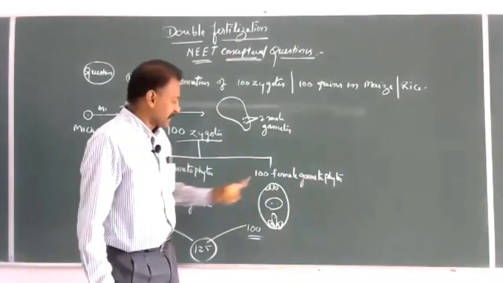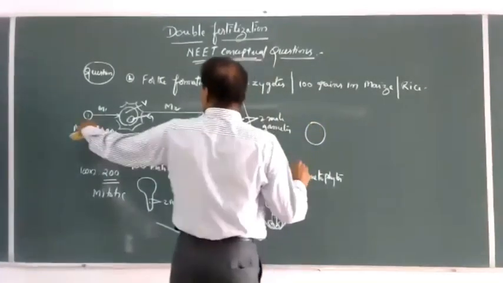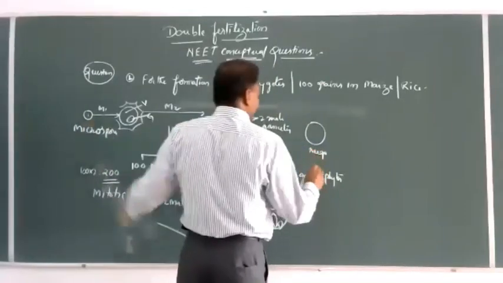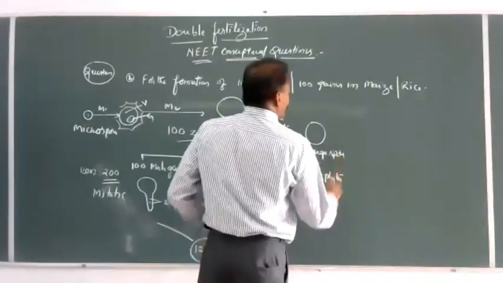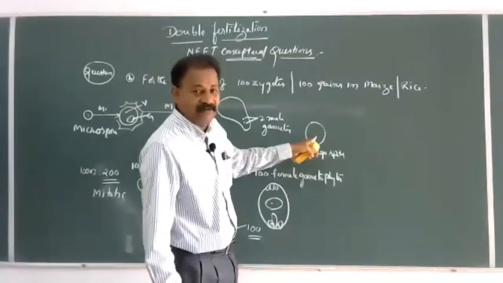Here in megasporogenesis, this is the megaspore, whereas that was the microspore. Out of the 4 formed by one meiosis, 3 will disintegrate and only 1 will remain.